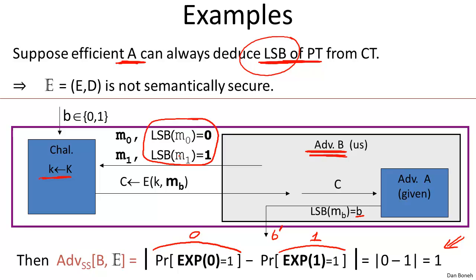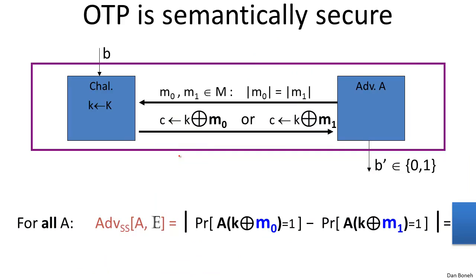So basically, if a cipher is semantically secure, then no bit of information is revealed to an efficient adversary. This is exactly the concept of perfect secrecy, only applied just to efficient adversaries rather than all adversaries. So the next thing I want to show you is that the one-time pad is in fact semantically secure. It had better be semantically secure because it's more than that, it's perfectly secure. So let's see why that's true.